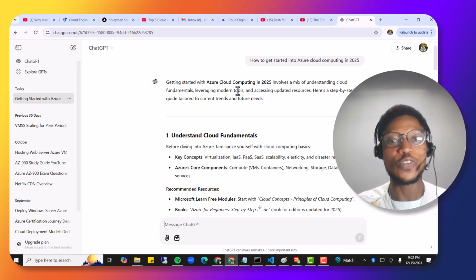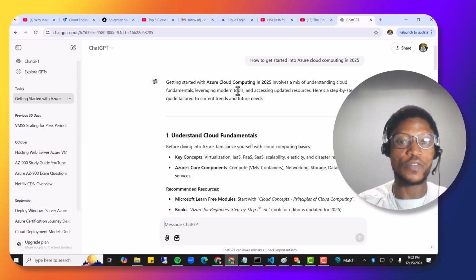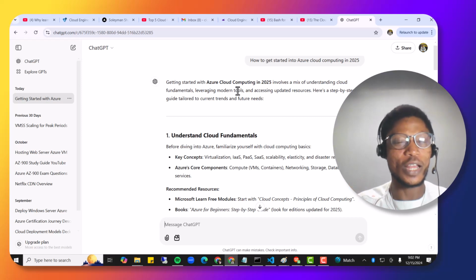So if you look at this properly, it's not going to just give you the fundamentals, but it's also going to give you step-by-step guides and also, should I say, a time frame of how you can span up your training or learning going forward.